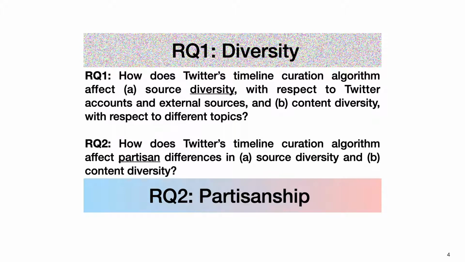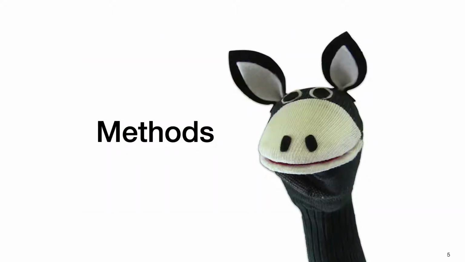Our study addresses two main research questions. The first is about how Twitter's timeline algorithm affects exposure diversity more generally, and the second is about how the timeline algorithm affects partisan exposure. Here's a brief overview of the methods we used to address these research questions. Before I do that, I want to mention that this is just a summary of the paper and there are a lot more details in the full study if you're interested.